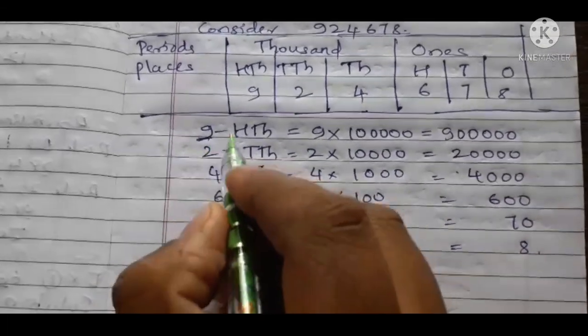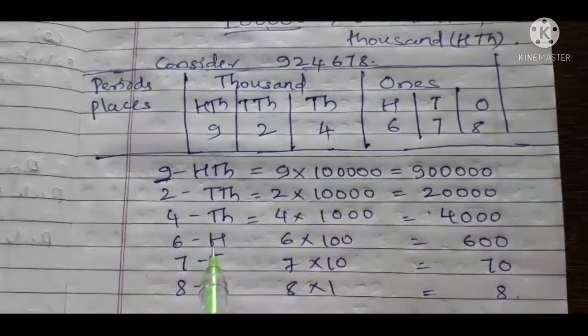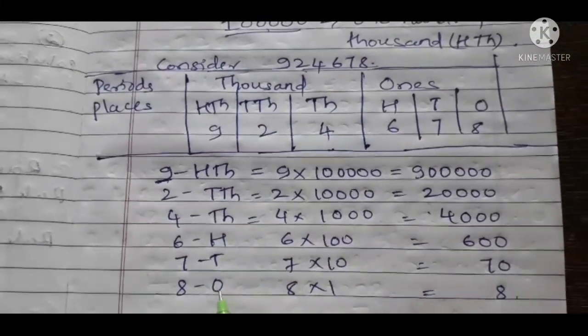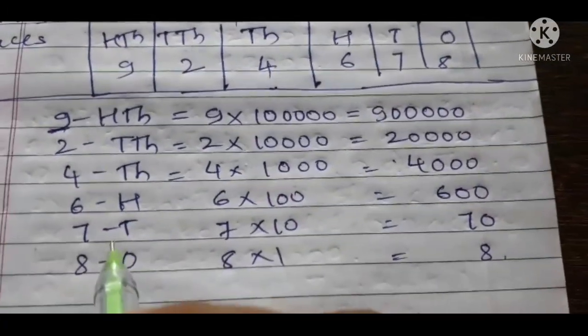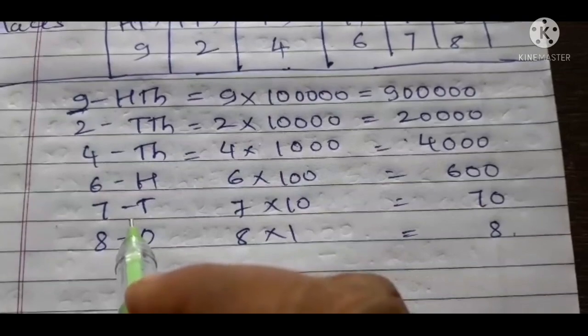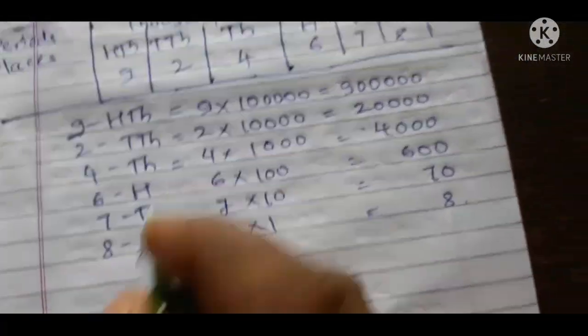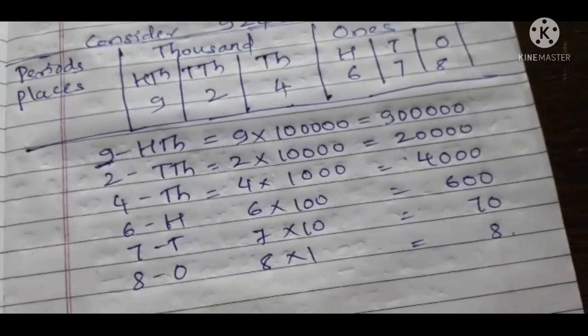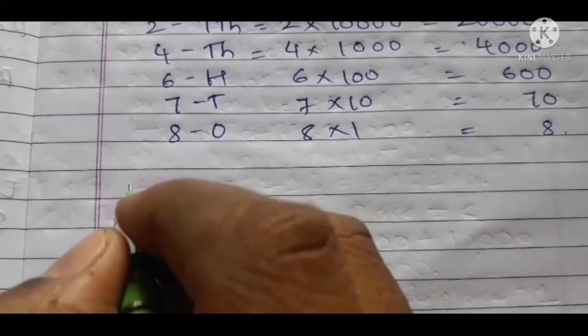The places are 100,000, 10,000, 1,000, 100, tens and ones. Lakh will not come in the international system of numeration. You just remember, it is hundred thousands; lakh will not come. Then how do we put commas and how do we read the number names for these examples?